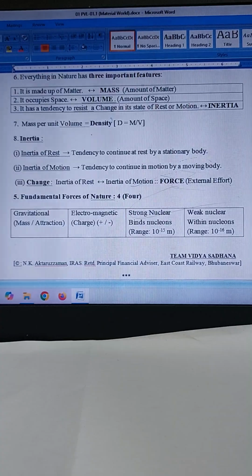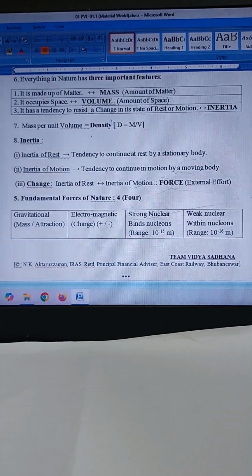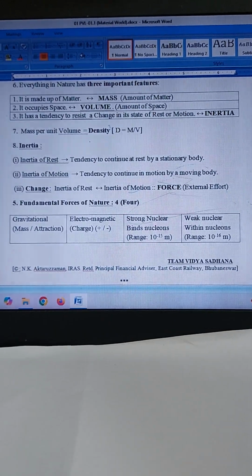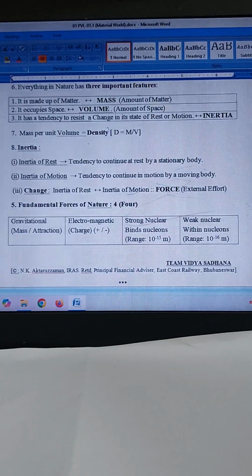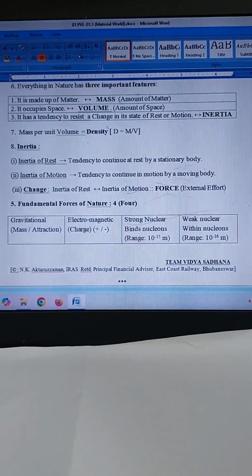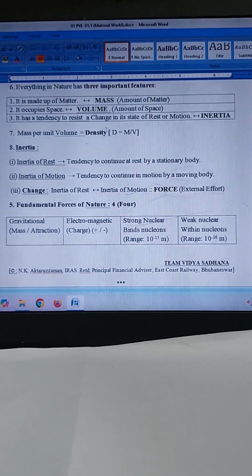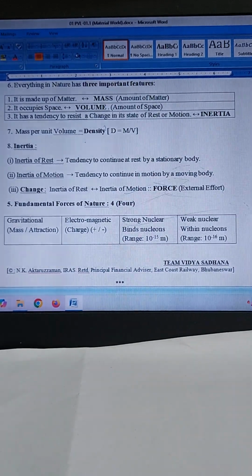An external effort is needed to change the state of rest of a stationary object or the state of motion of a moving object. The said external effort is called force in physics. The word force connotes the net external force acting on a body, and the word motion covers both the magnitude and the direction of the moving body.